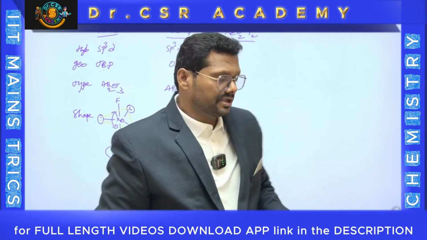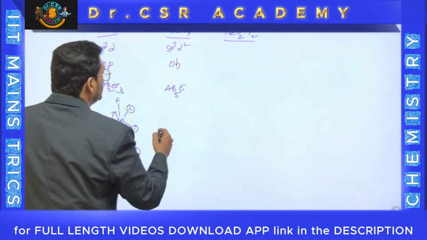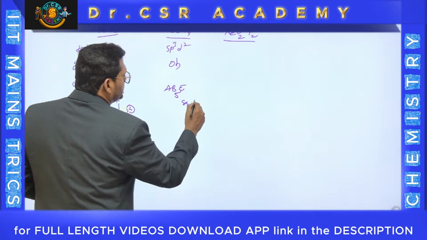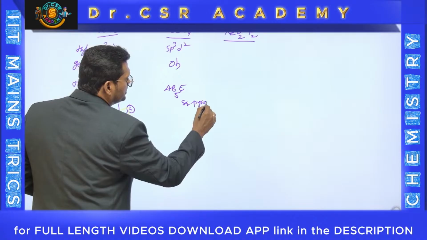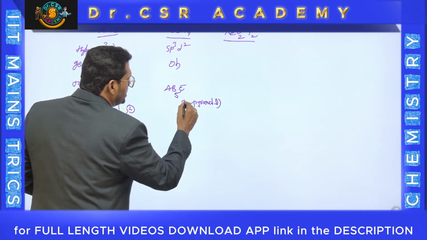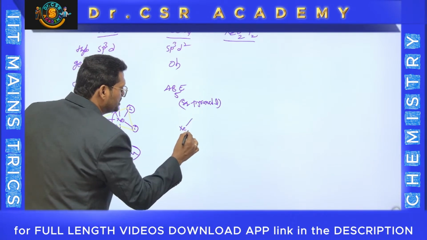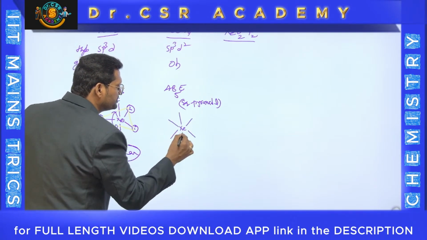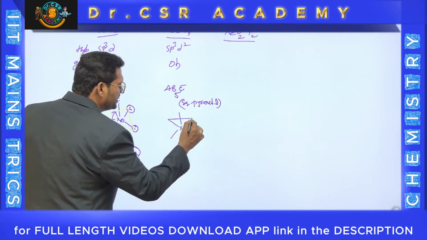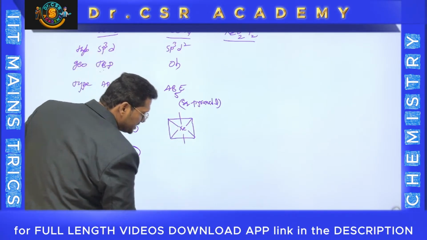AB5E is always square pyramidal. This is square pyramidal, which will be drawn this way. The central atom is xenon, and you take 1, 2, 3, 4, 5, 6. I have written the octahedral way; this is the way the octahedral arrangement is shown.